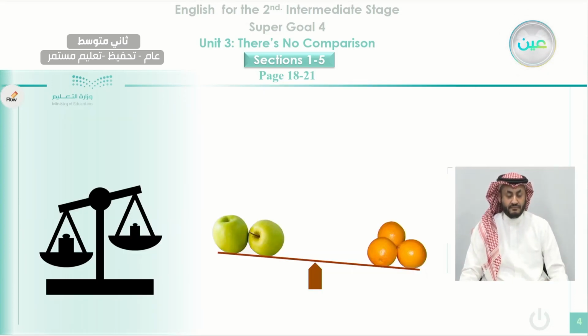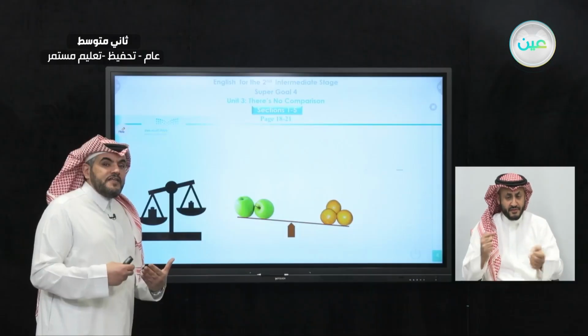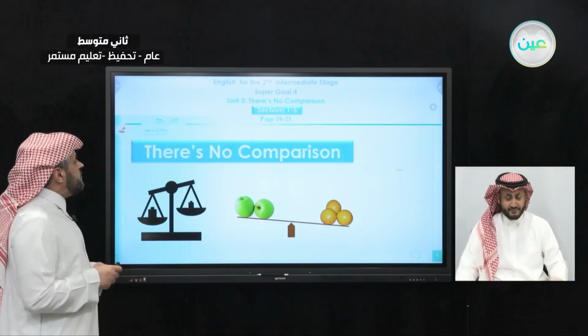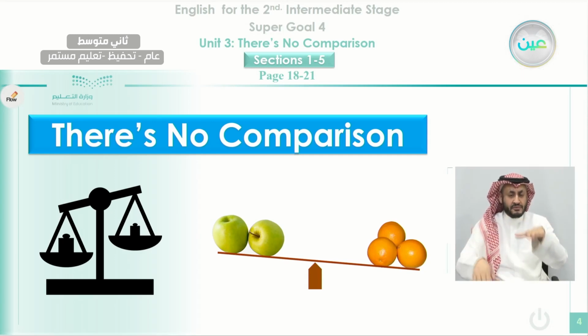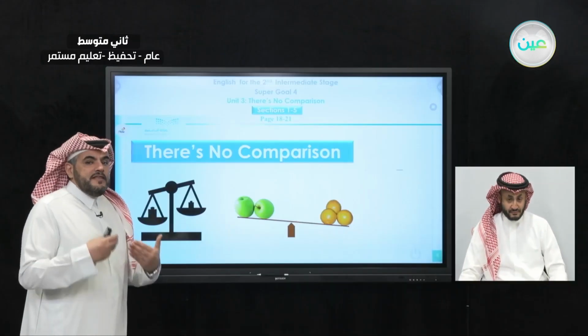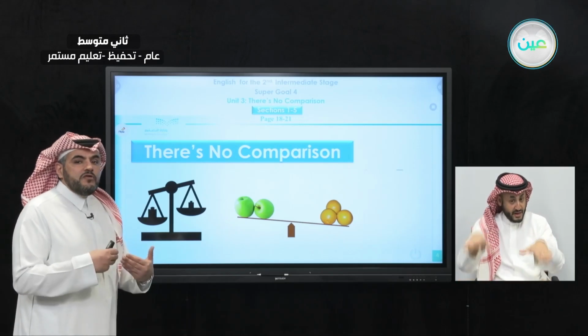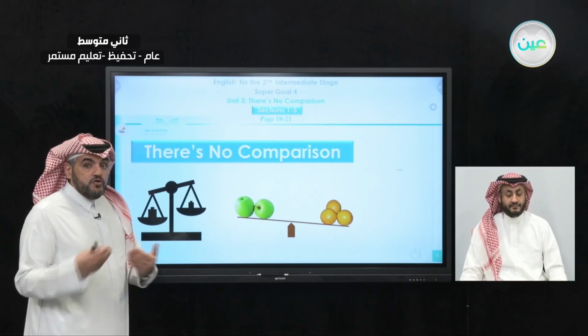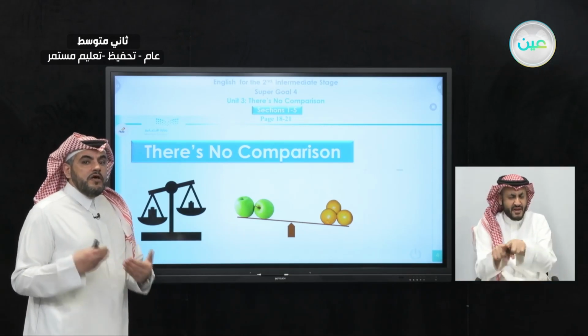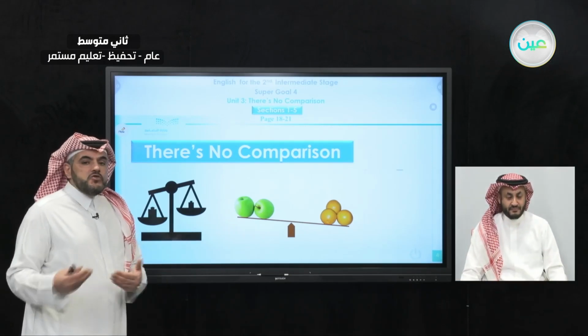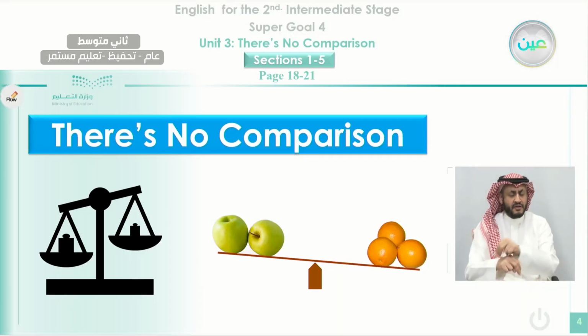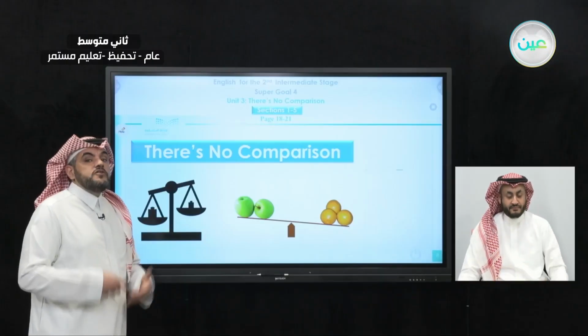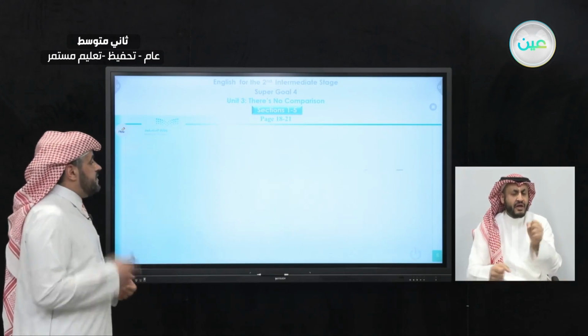Now let's take a quick overview on the title of this unit. The title of this unit is There is No Comparison. What do you mean by that? That means you cannot compare between two things. One of them is carrying the adjective more than the other. If you want to compare between two things, okay, or two people, two animals, two cities, and so on, you will need to use adjectives. Okay, how do we deal with these adjectives? This is the main objective of this unit, to compare between things.